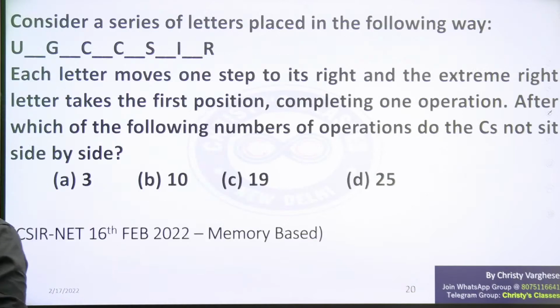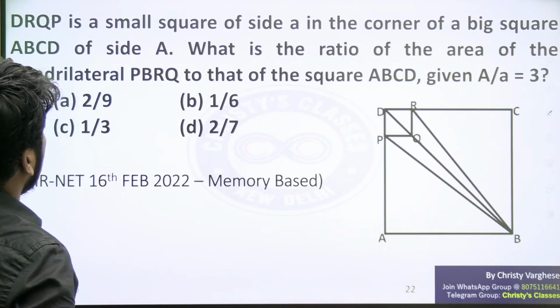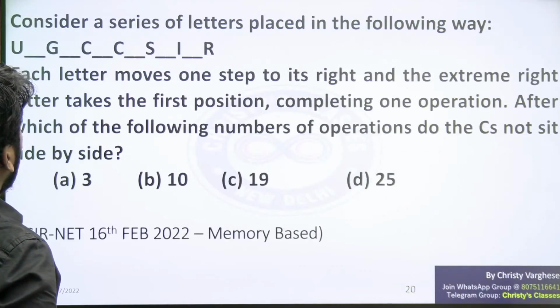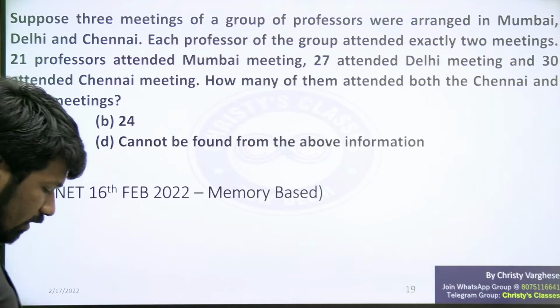If so, try this question. This is an interesting Venn diagram problem.